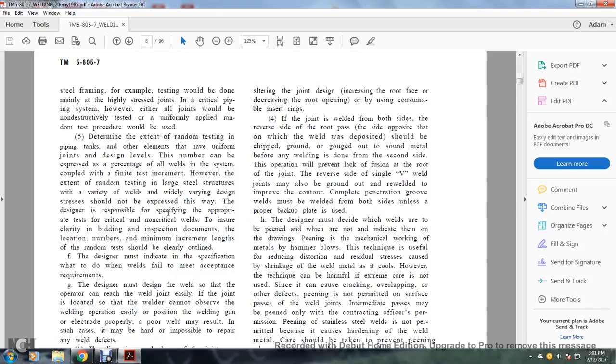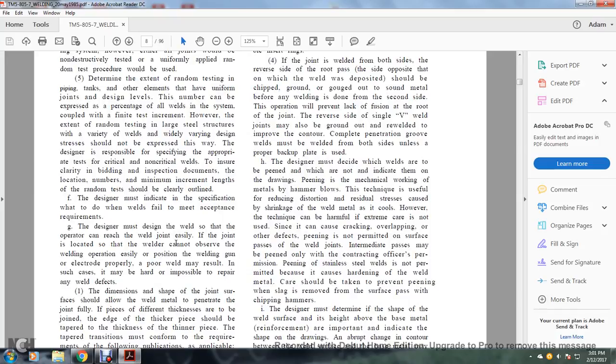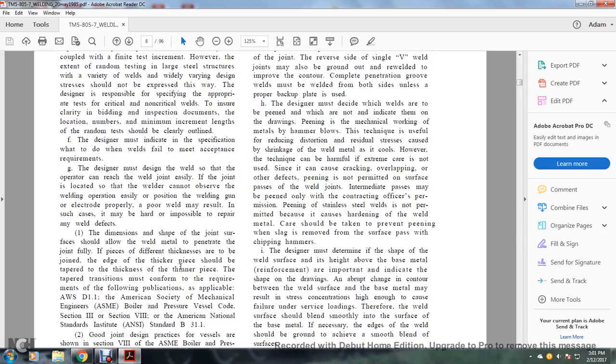The designer is responsible for specifying the appropriate test of the critical and non-critical welds to ensure the clarity of the binding inspection documentation. The location numbers and minimum increment length of the random test should be clearly outlined. The designer must also indicate in the specification what to do when the welds fail to meet the acceptance requirement. The designer must design the weld so that the operator can reach the welding joint easily. If the joint is located so that the welder cannot observe the welding operation easily, position the welding gun or electrode properly. A poor weld may result, and in such cases it may be hard or impossible to repair welding defects.